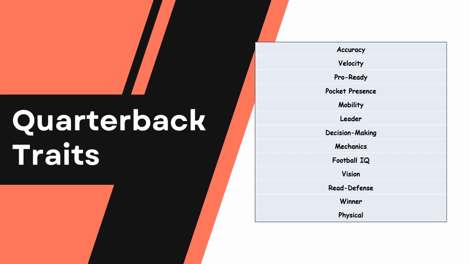Well, we're going to look at all of these quarterbacks, all 192 quarterbacks from the past, and we're going to look at these 13 traits and how often they show up in their scouting report. Just note that some of these, like accuracy, that's pretty straightforward. Velocity is pretty straightforward, but there are some that are not straightforward, like mobility. Mobility does indicate a running quarterback, but it also factors in pocket mobility. So basically, escapability. Also, another one would be physicality. You'll see it all the way down at the bottom.